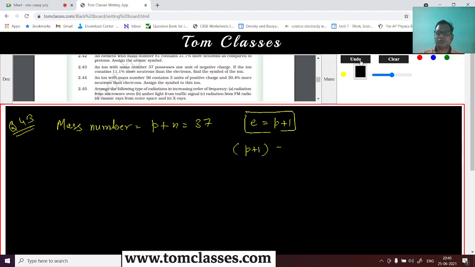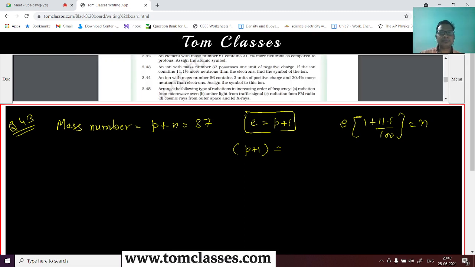So how much is it going to be? If I say electrons is E, then the number of neutrons are you can say 11% more. So that is 1 plus 11.1 upon 100, right? So this much neutrons it will have, times E. That's what the question says. Find the symbol of the ion.